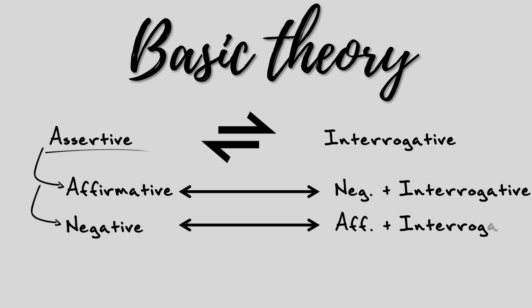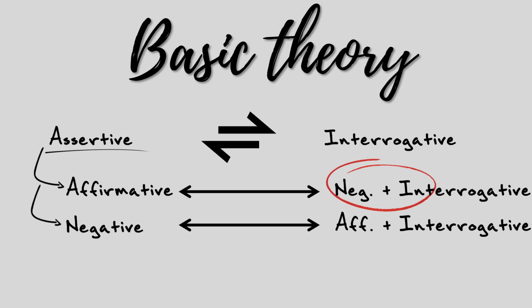Negative interrogative sentence means you have to add some negative words like not, no, never, or something like that. And while making an affirmative interrogative sentence, you have to omit or change the negative words like not, no, never, and so on. On the contrary, while transforming a sentence from interrogative to assertive, you must first observe whether the interrogative sentence is a negative interrogative or an affirmative interrogative sentence.